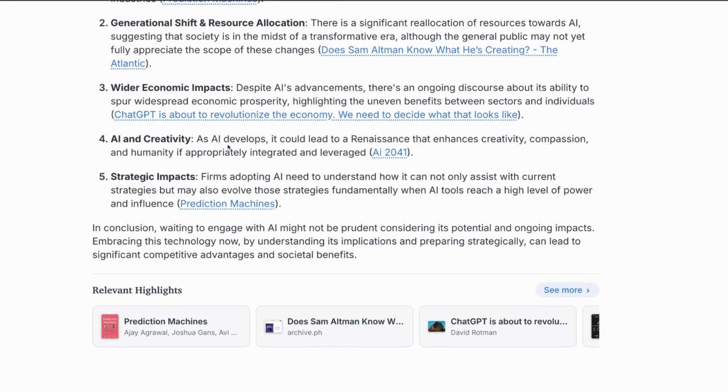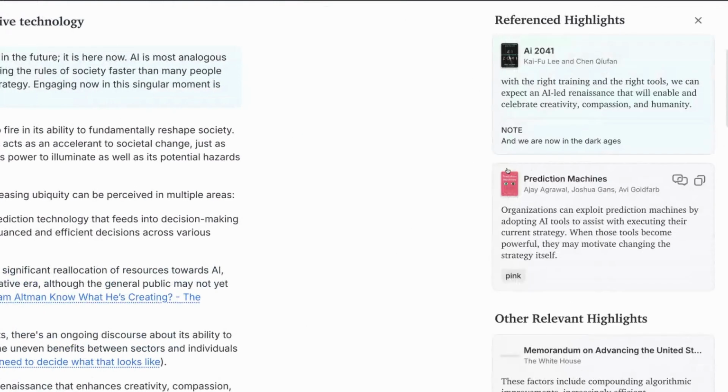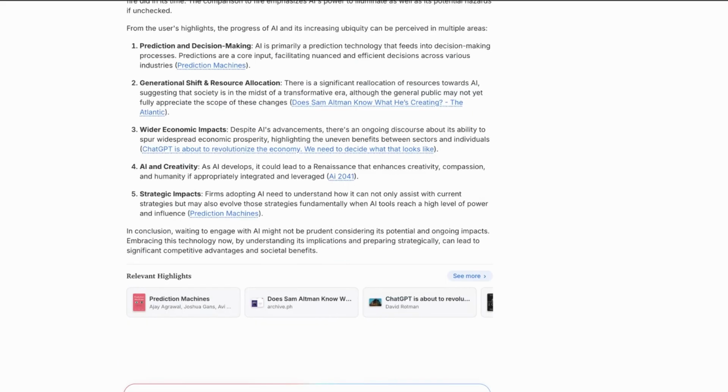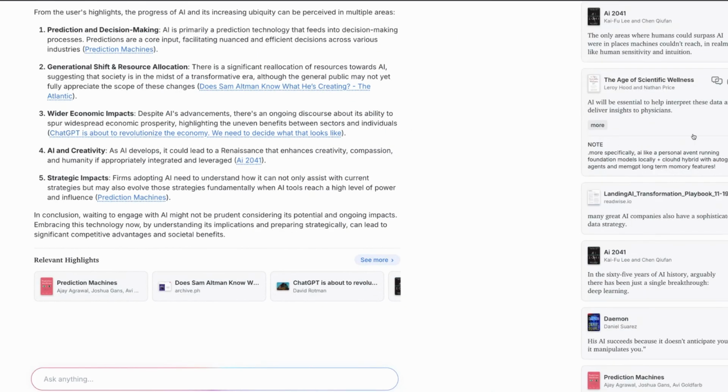AI and Creativity, from the book AI 2041 by Kai-Fu Lee. With the right training and the right tools, we can expect an AI-led renaissance that will enable and celebrate creativity, compassion, and humanity. Awesome. And his prior book, AI Superpowers, definitely led into a lot of what you'll find in that short story. So AI and Creativity, more from Prediction Machines, so these are all the other books that this thing pulled from.